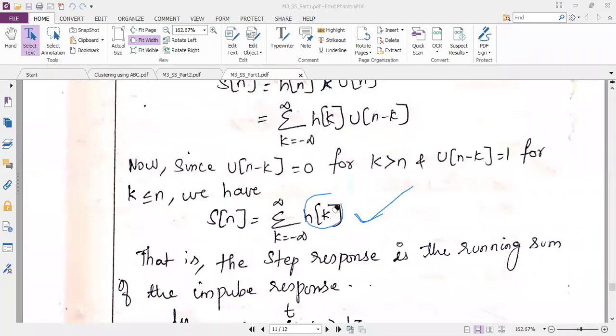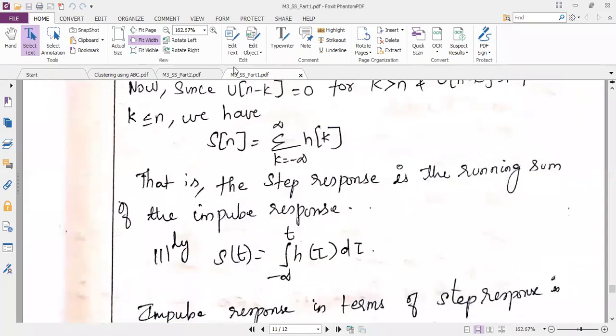So the same formula, you can write it for the continuous time signal. So continuous time signal, you know what changes you have to do. So it is from minus infinity to, it is actually plus infinity, okay? Minus infinity to plus infinity, h of tau beta.